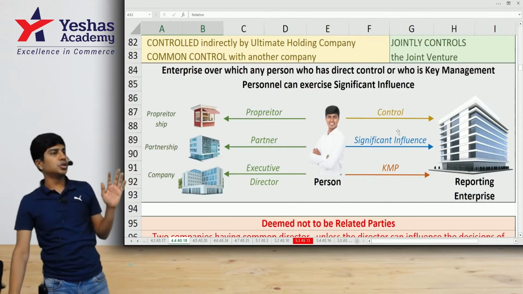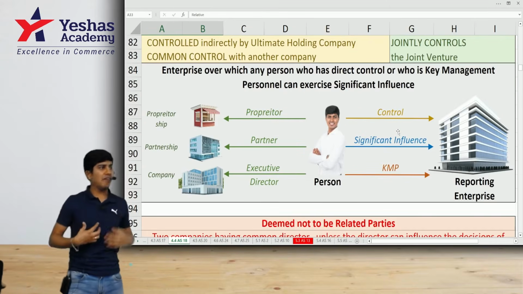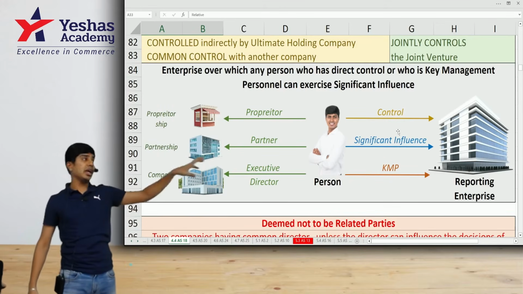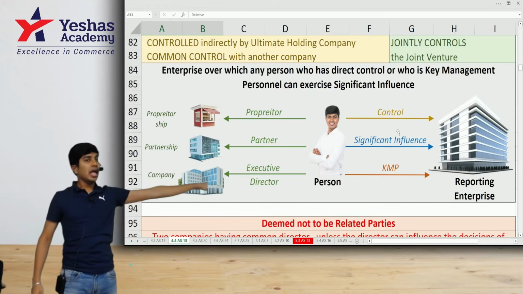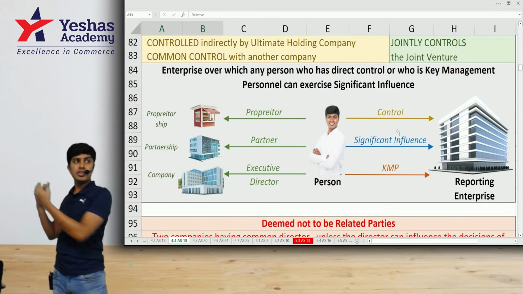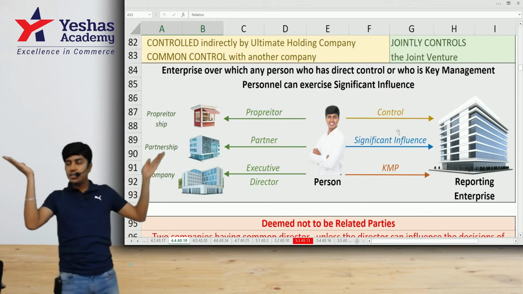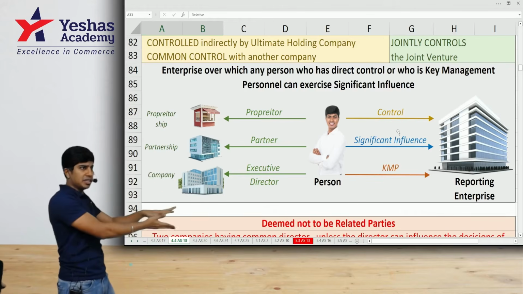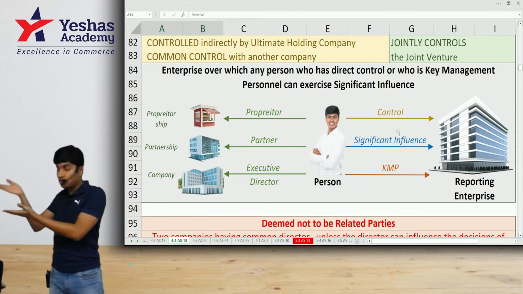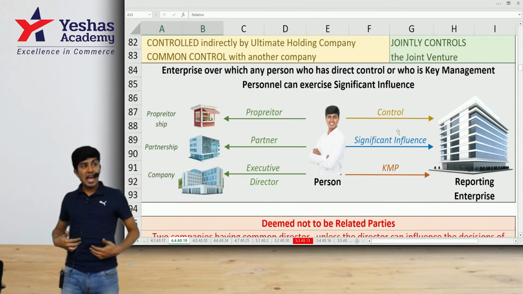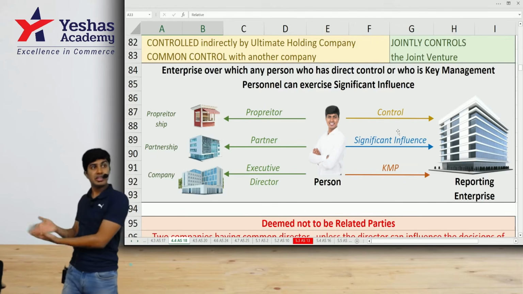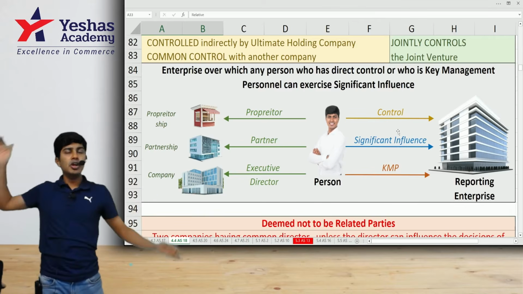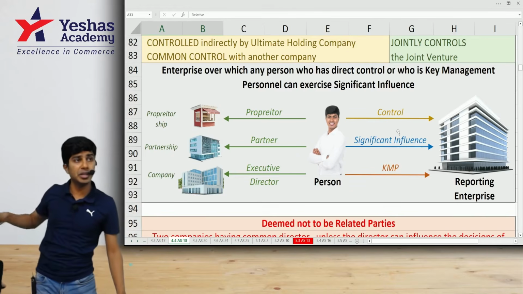Come on, let's see. There are certain things that you should know. As an individual, I have control over a company, or I have significant influence in a company, or I am a KMP in a company. I am related. And in my individual capacity, I am running a sole proprietorship. The sole proprietorship and this company are also related. I have control, significant influence or KMP in this company. I am partner in a firm. This firm is also related. I am KMP in another company. That company is also related to this. Get it? I pass on that relationship, to my proprietorship, partnership.